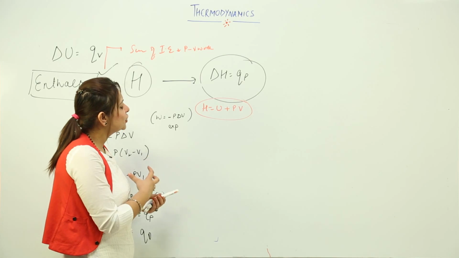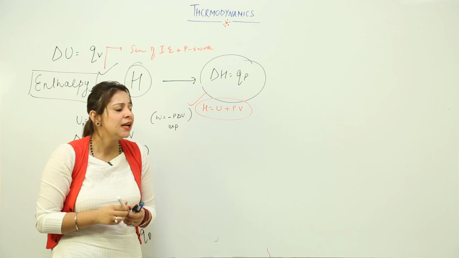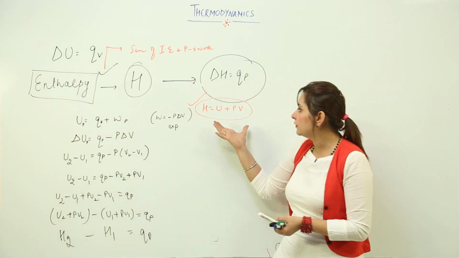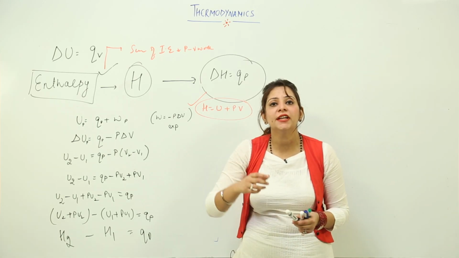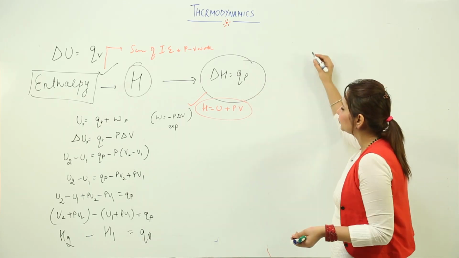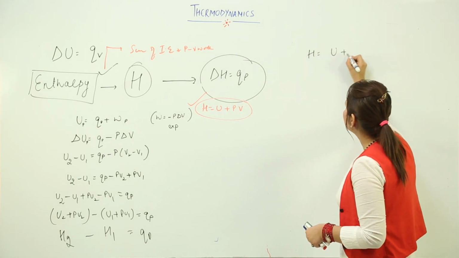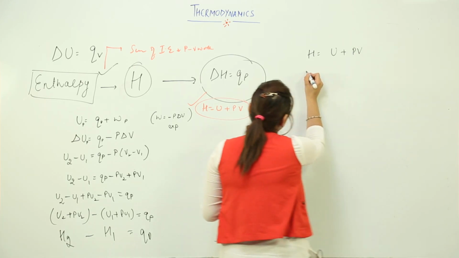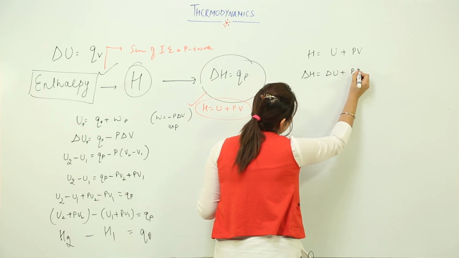Now this is, you can say, a general mathematical expression for the enthalpy, but if we involve gaseous moles, then the formula gets a little changed. So just look at the board to see how it changes when the reaction involves gaseous moles. So see what we are going to do. We have already derived H is equal to U plus PV, right. So I can write delta H is equal to delta U plus P delta V.